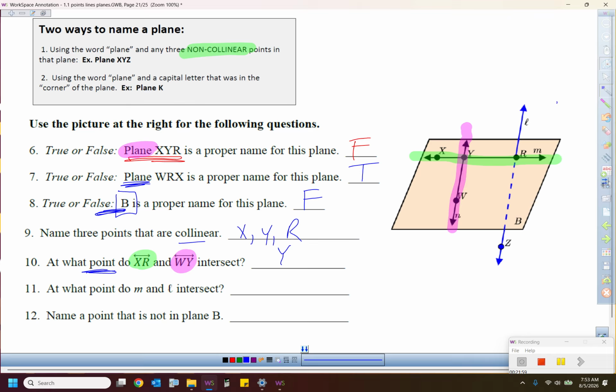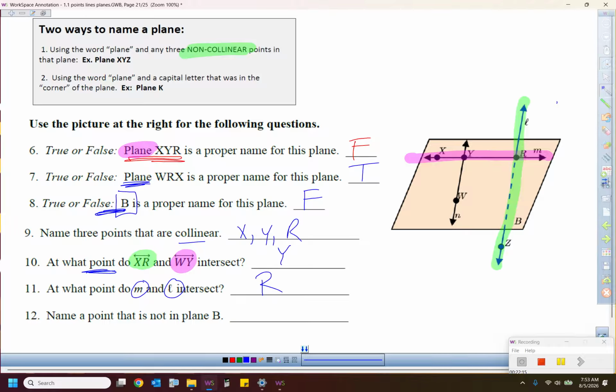At what point do line M and line L intersect? So I'll go find those guys in my picture here. Line M, that guy is this dude right here. Line L, we were just talking about a second ago, intersect at point R.